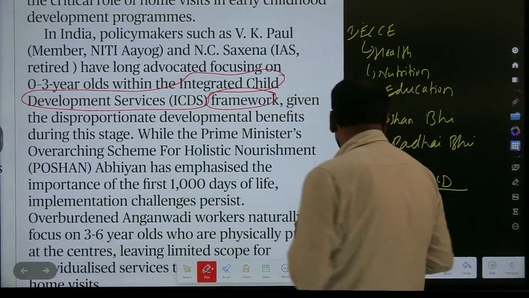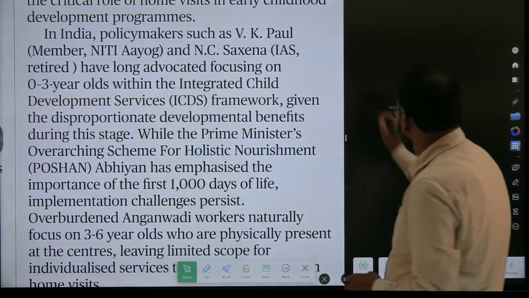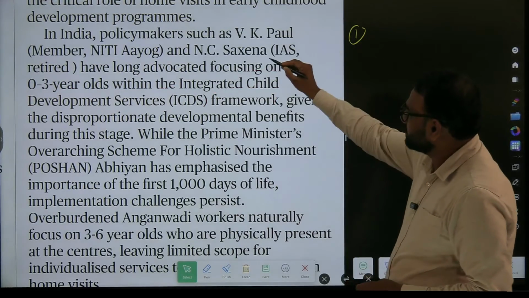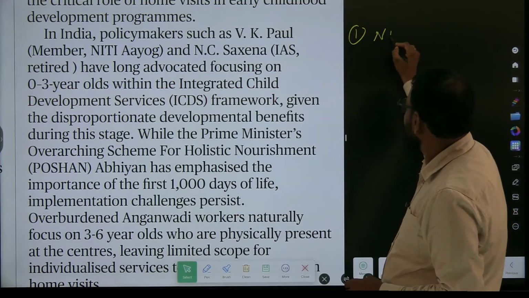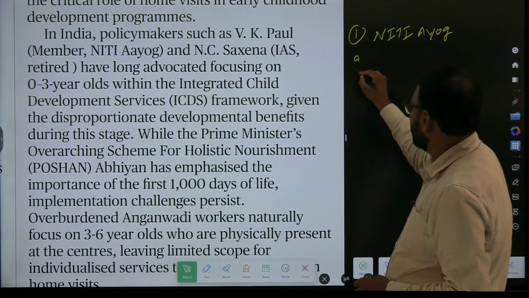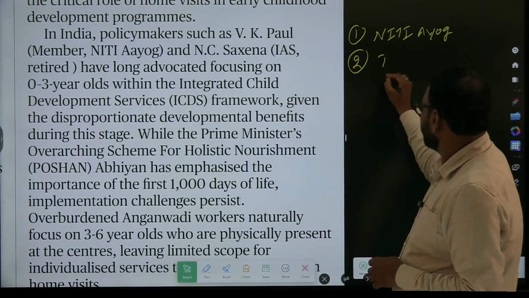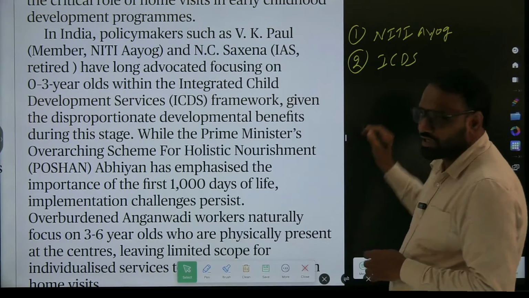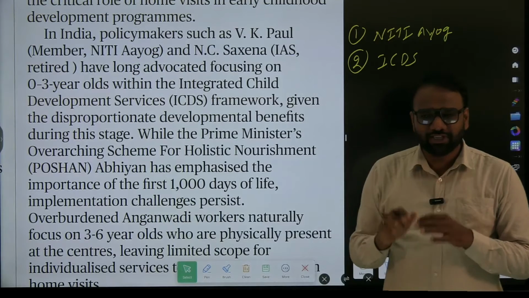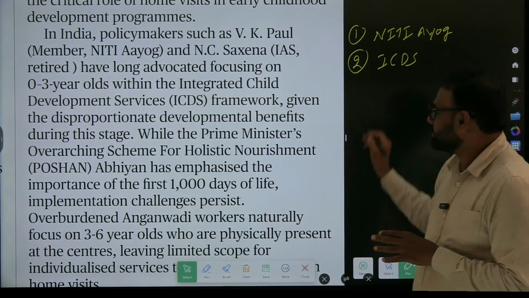Here we came across a few more important terms. Which are they? First one is NITI Aayog. What is NITI Aayog? We'll be discussing it while discussing polity. Next, Integrated Child Development Services. Whatever the Anganwadis are there, for the same we refer to ICDS, Integrated Child Development Services.